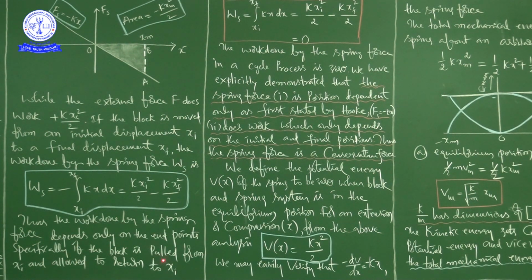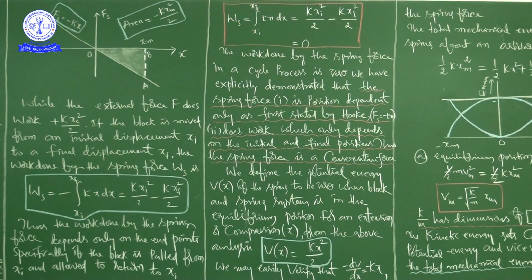Specifically, if the block is pulled from xi and allowed to return to xi, so it is starting from one position, and finally coming to the same position. Finally, it will come to the same position. So here, the block is pulled from xi and allowed to return to xi. Then what can we write? The same thing what we had above will become like this, k xi square, because the final position and initial position are the same.